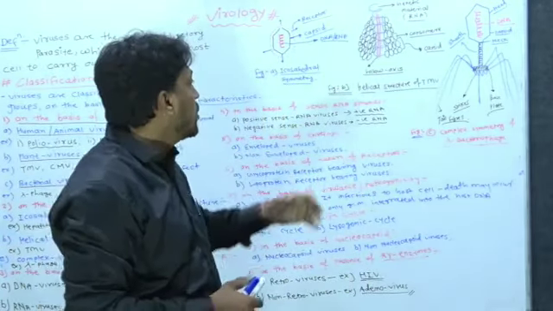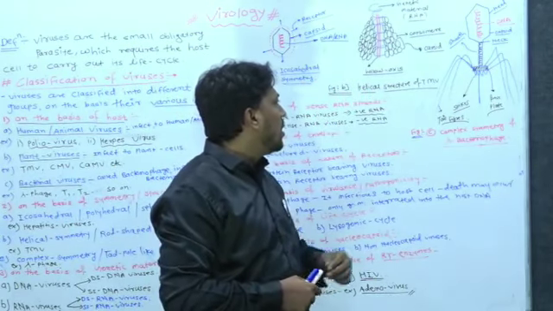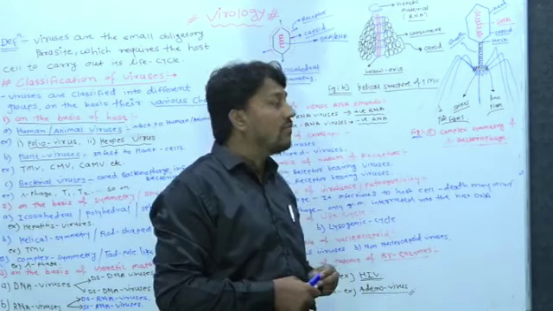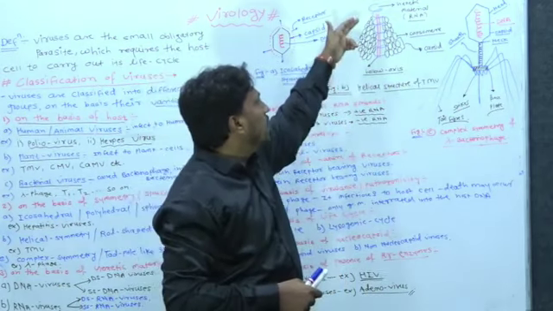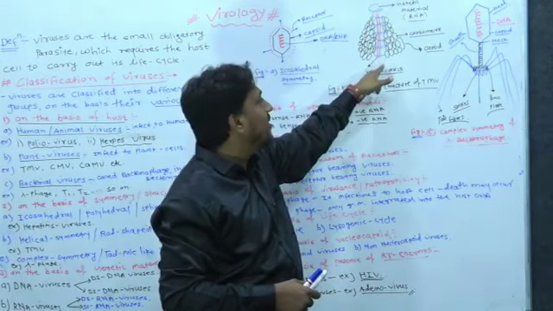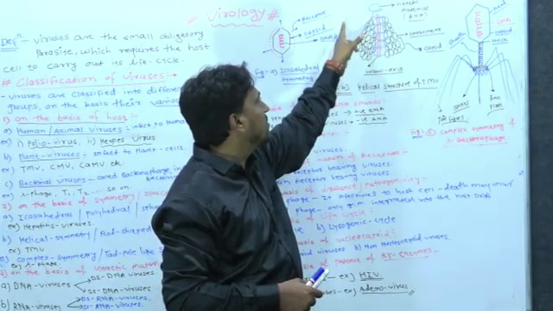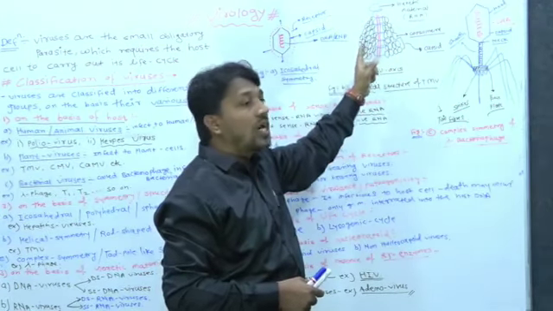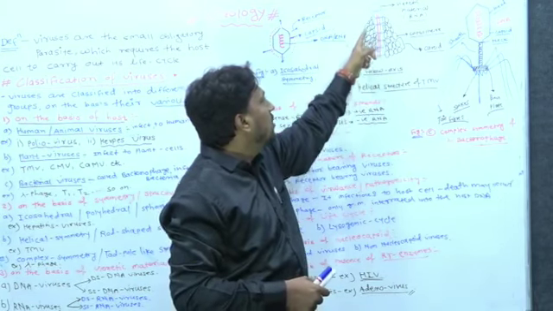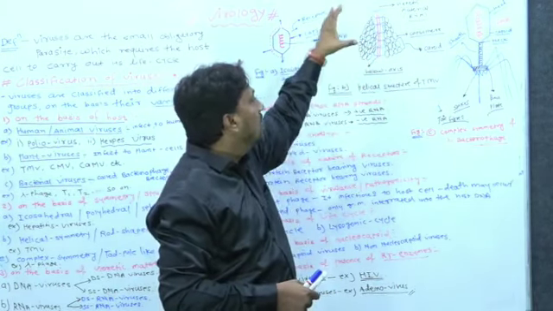Another virus structure is the helical symmetry, as in TMV, the tobacco mosaic virus. See, in tobacco mosaic virus there is a tube-like structure shown in red color, which is nothing but the hollow axis. Around the hollow axis there is a spiral coiling of the genetic material, and the capsid or capsomeres are also arranged in a helical manner.